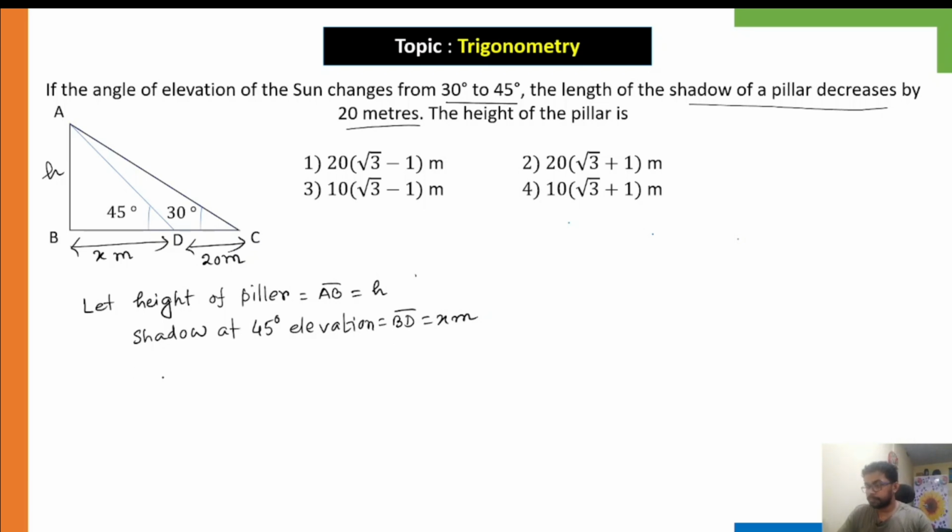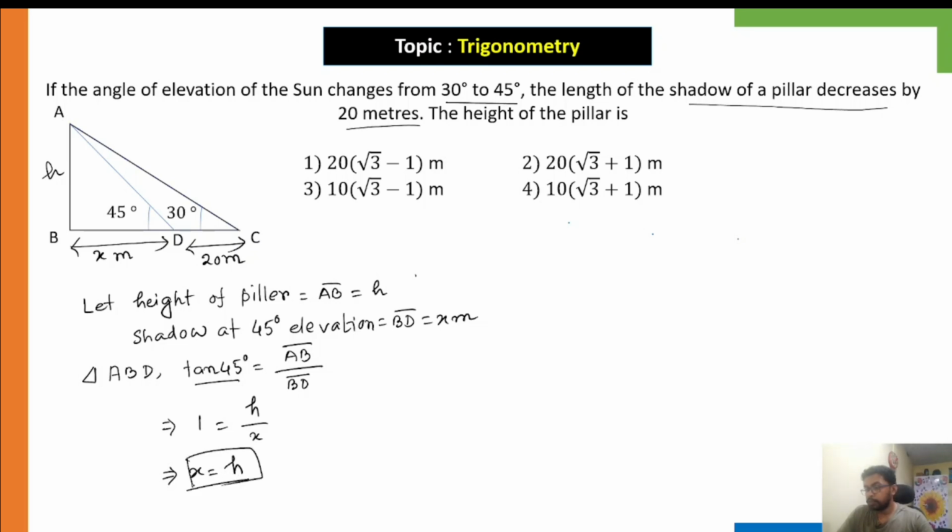So you can write, for triangle ABD, we can write tan of 45 degrees is equal to AB by BD. Okay, so tan 45 degrees is equal to 1. So 1 equals H by X, or from here you can write X equals H. Okay, so this is one equation we got.